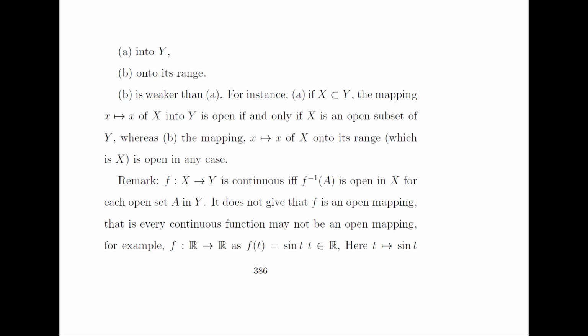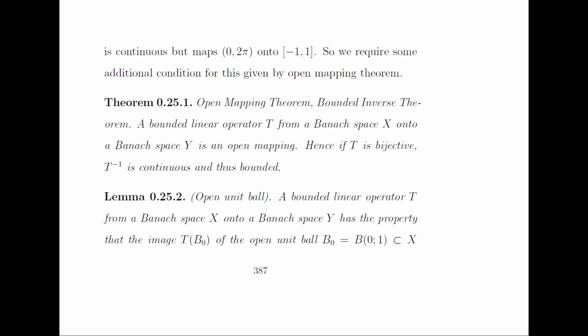This result we have already discussed in metric spaces. It does not give that f is an open mapping. That is, every continuous function may not be an open mapping. For example, consider the function f(t) = sin t where t belongs to R. This function is continuous but maps the interval from 0 to 2 pi onto minus 1 to 1. So we require some additional condition, which is given by the open mapping theorem.